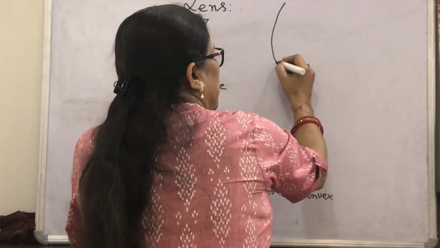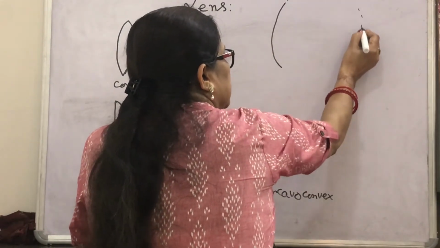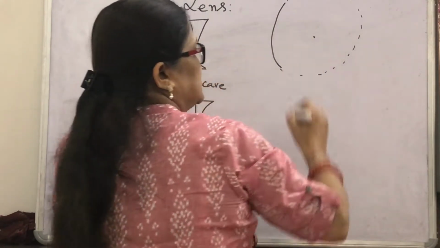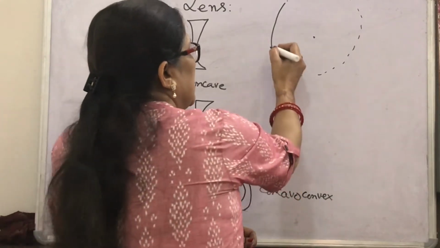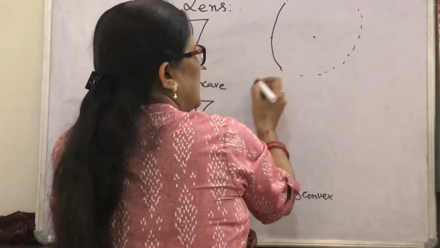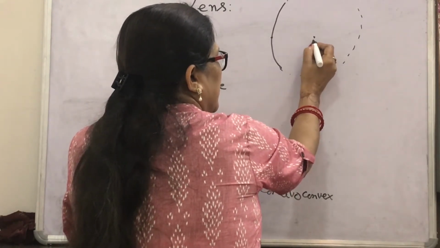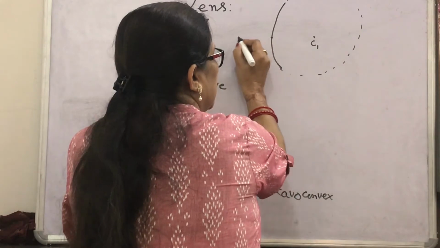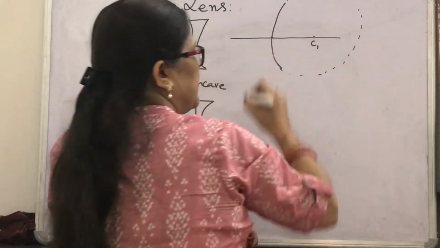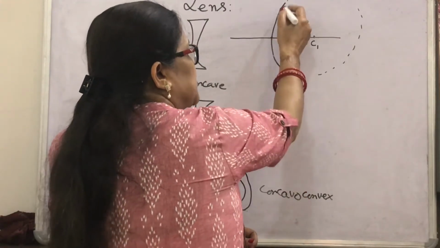If you complete the sphere of this surface, then the center of the sphere is the center of curvature, and the midpoint of this surface is called the pole. The line joining this pole and the center of curvature, suppose this is C1, is called the principal axis. Okay. So a convex lens has two curved surfaces.